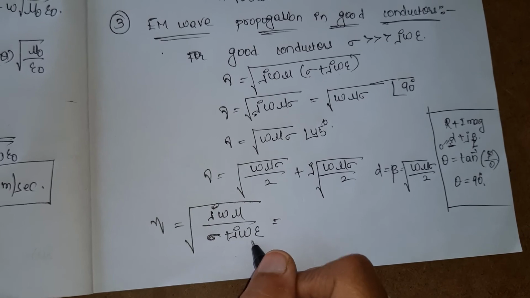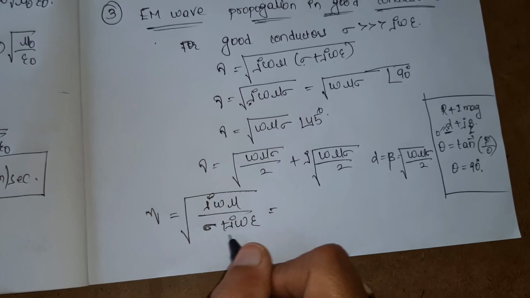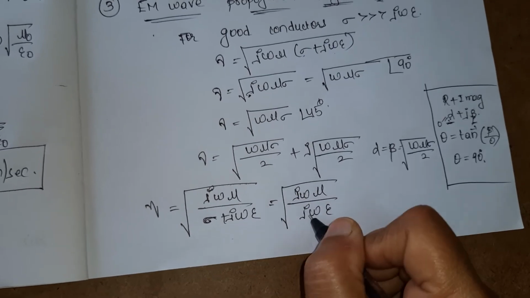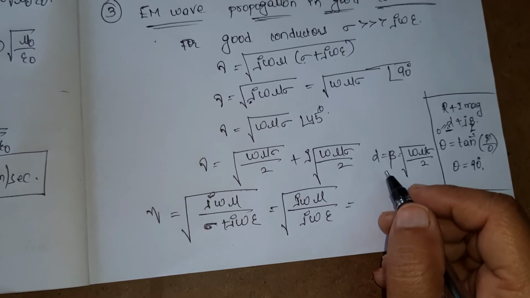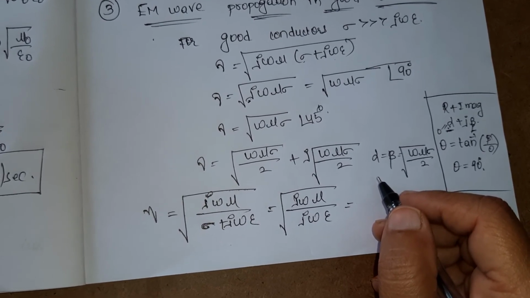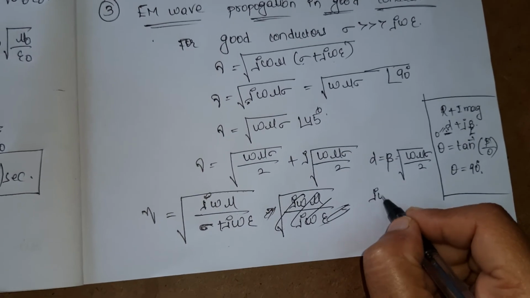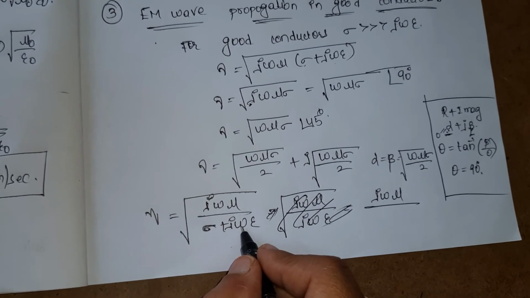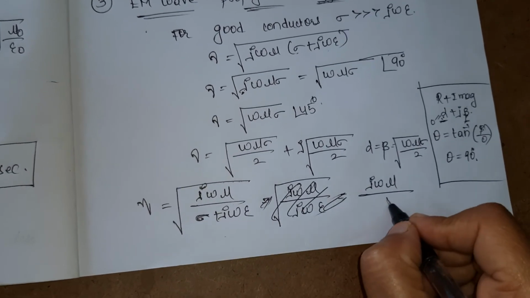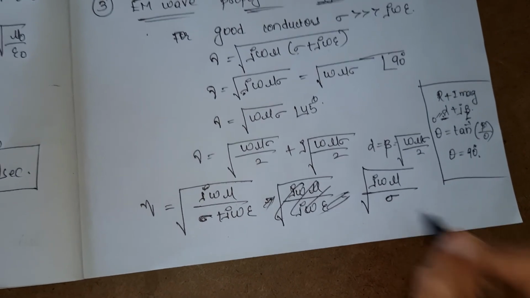Here sigma is very high compared to j omega epsilon, so we have to consider sigma. So eta is equal to under root of j omega mu by sigma.